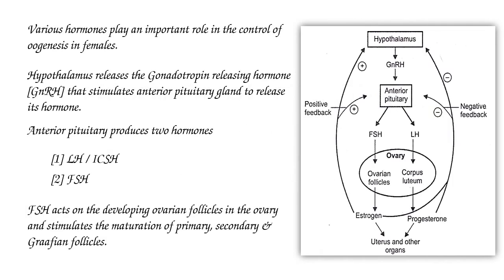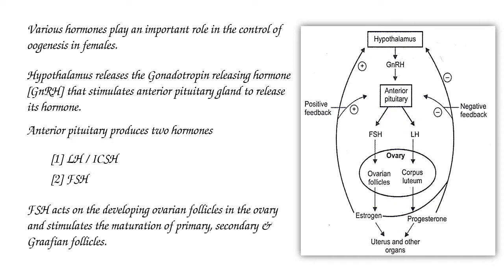Hormonal control of oogenesis. Various hormones play an important role in the control of oogenesis in females. Hypothalamus releases the gonadotropin releasing hormone that stimulates the anterior pituitary gland to release its hormones.